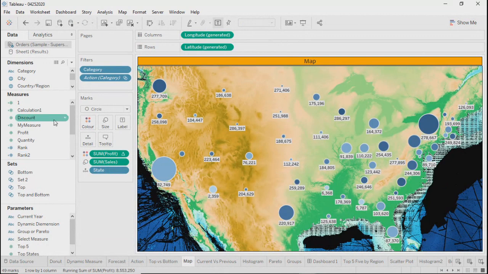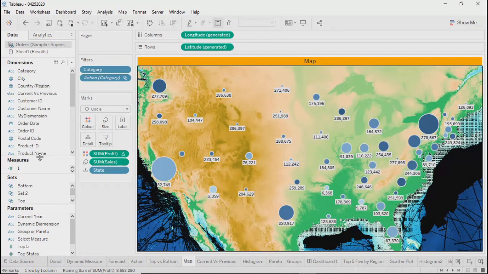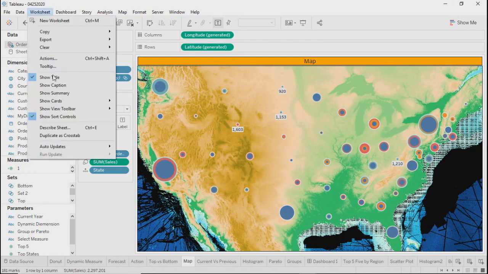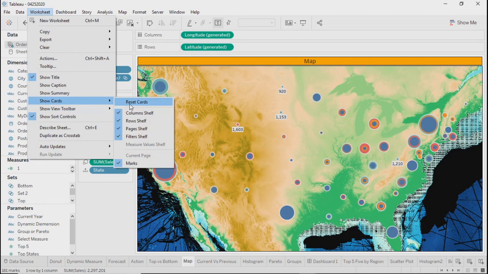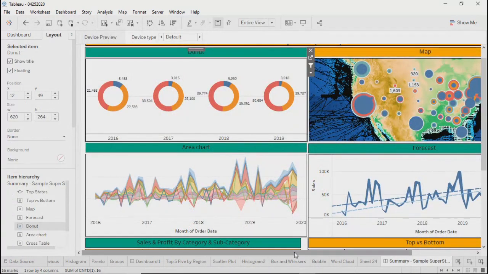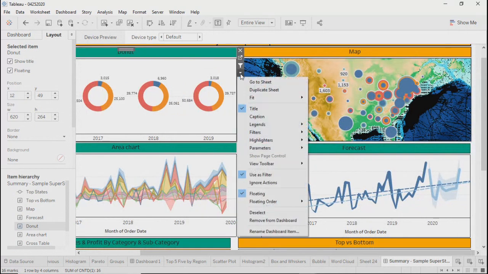Maybe I don't know how you will show different years over here, but maybe we can put something like this, right? So color by year. Right now you can see 3-4 colors over here. Let me show the legend also so that it will be clear. Show card, reset cards. And on dashboard, you can go here, show legends, color legend.